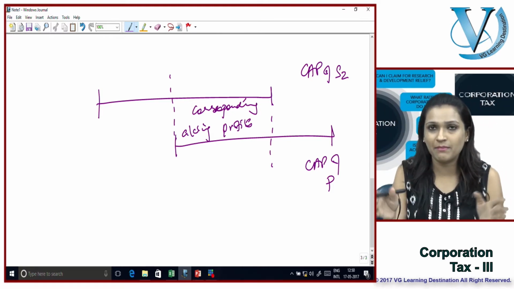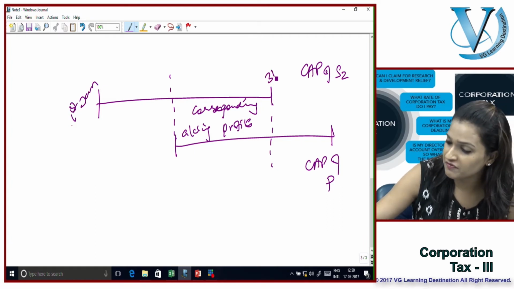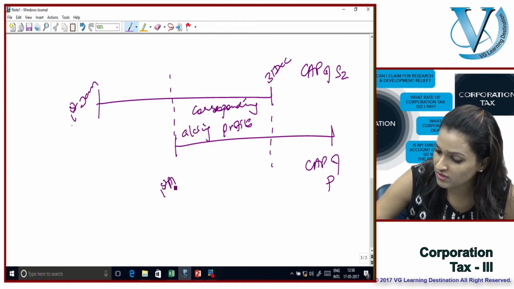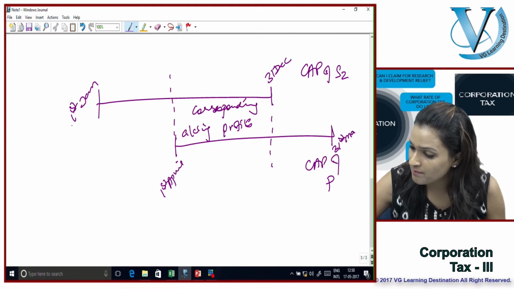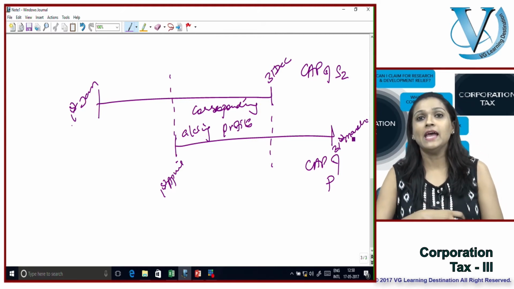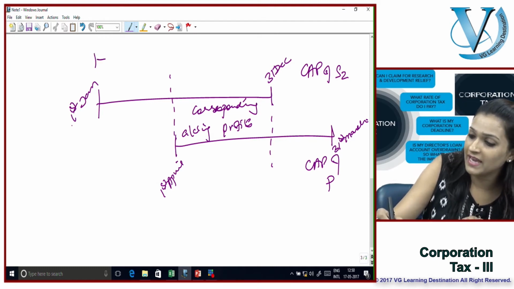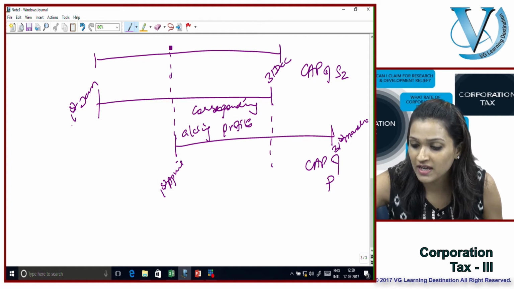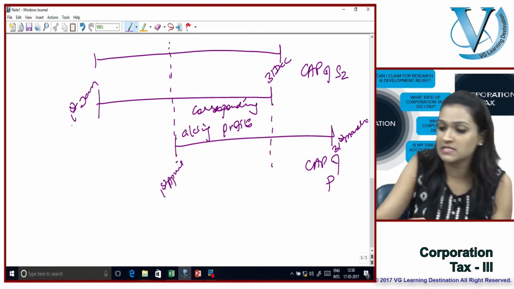Let's try and put some digits to it. Supposing one company's year is 1st of January to 31st of December, and the other's year starts on the 1st of April and prepares accounts till the 31st of March. So the corresponding accounting period: the losses of the entire year cannot be offset, only the losses of the time frame which matches. So you have to time apportion the losses.